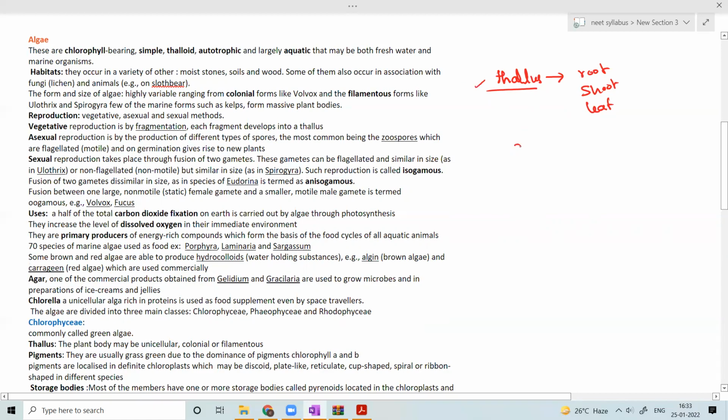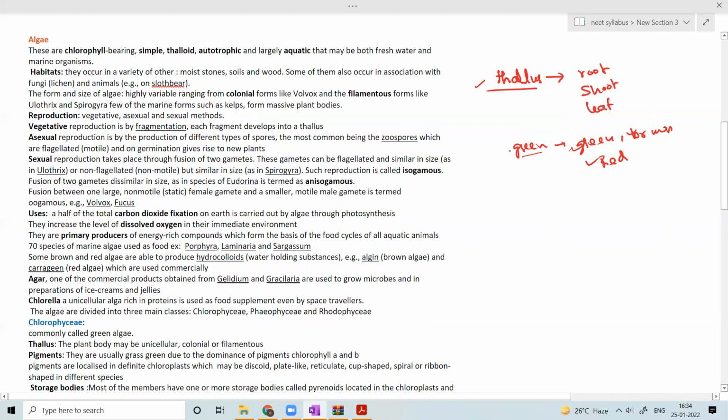They are chlorophyll bearing, so they have chlorophyll, green in color. But not all algae are green in color, because of the other pigments present in the algae, they may be green, brown, or red. The composition is different. That may be green algae, brown algae, and red algae. Green algae is Chlorophyceae, brown algae is Phaeophyceae, red algae is Rhodophyceae.